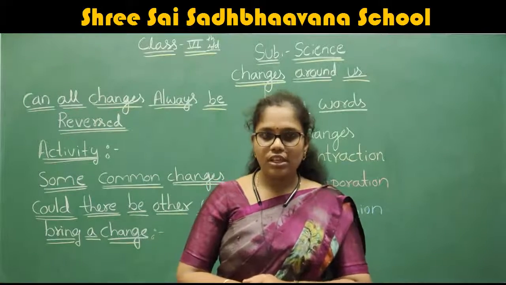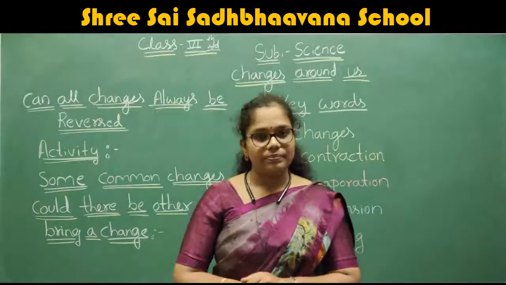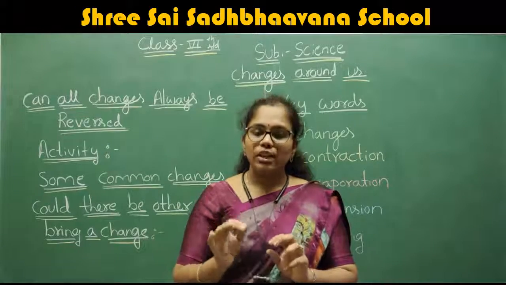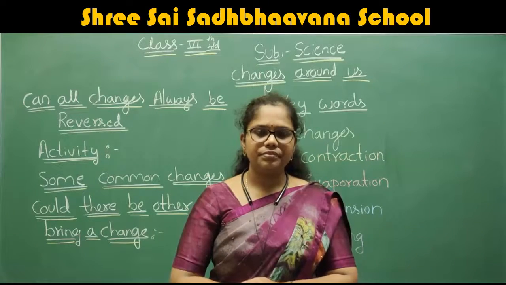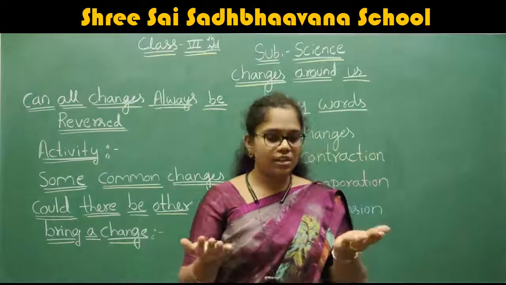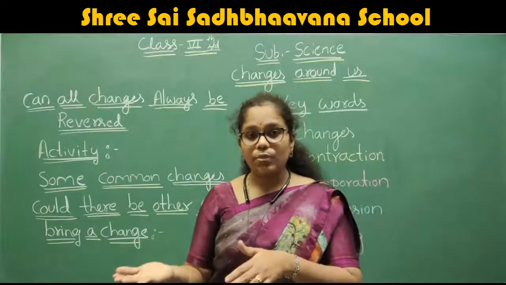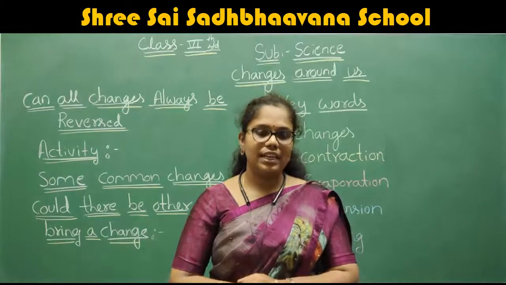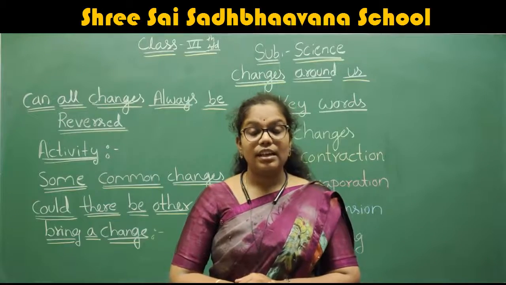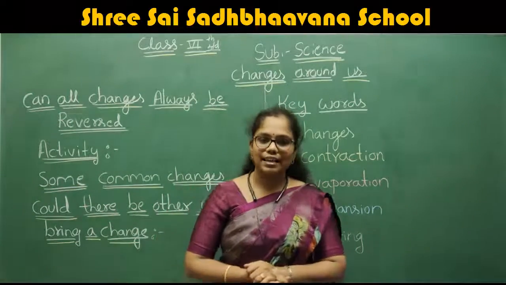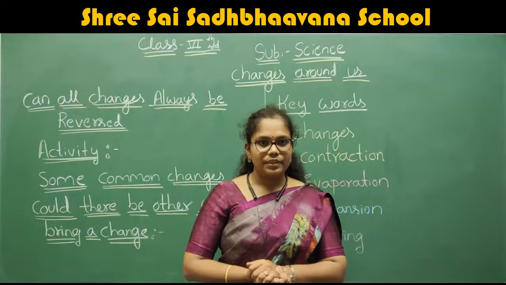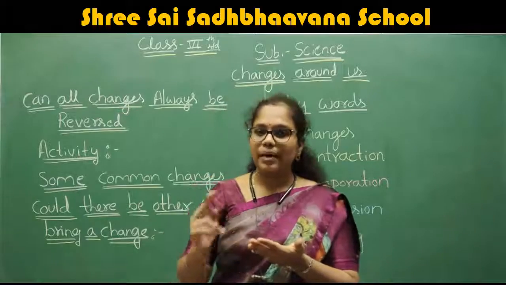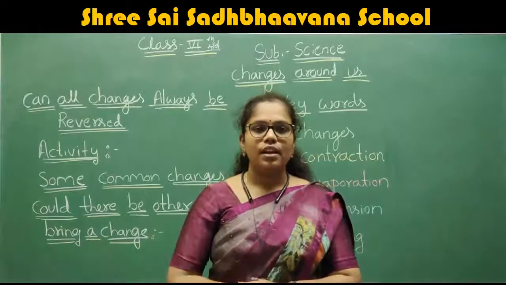We take the A4 sheet and make the aeroplane. After some time, again we remove all the folds to get the A4 sheet again. Then what happens? Nothing is changed. First we had an A4 sheet, and after making the aeroplane also we have the A4 sheet. Therefore, this is an example for the reversible. It can be reversed. Binding the sheet to make the aeroplane, if you remove that binding, you will get the same A4 sheet.